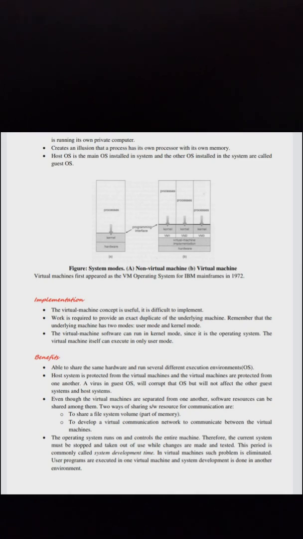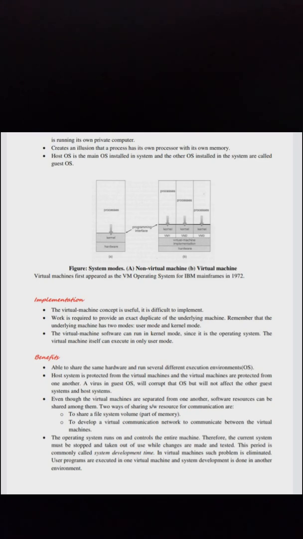Benefits: able to share the same hardware and run several different execution environments. The host OS system is protected from the virtual machines, and the virtual machines are protected from one another. A virus in a guest OS will corrupt that OS but will not affect the other guest systems and host system. Even though the virtual machines are separated from one another, software resources can be shared among them. Two ways of sharing software resources for communication are to share a file system volume or part of memory, and to develop a virtual communication network to communicate between the virtual machines.